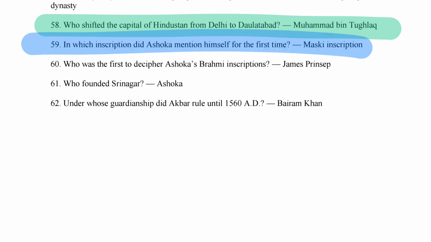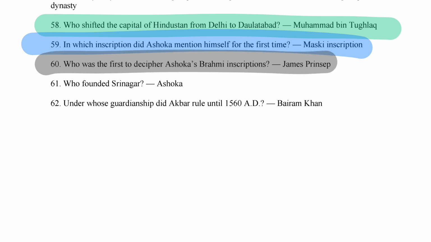Next is what? In which inscription did Ashoka mention himself for the first time? So it's the Maski inscription. Next is what? Who was the first to decipher Ashoka's Brahmi inscription? So it's James Prinsep. Next is what? Who founded Srinagar? So it's Ashoka.